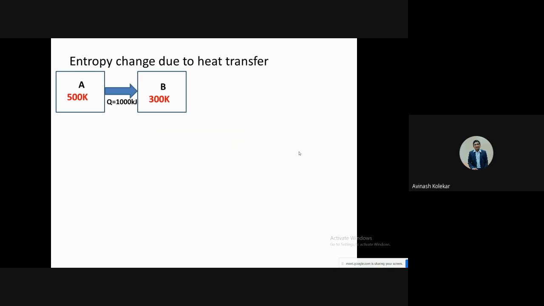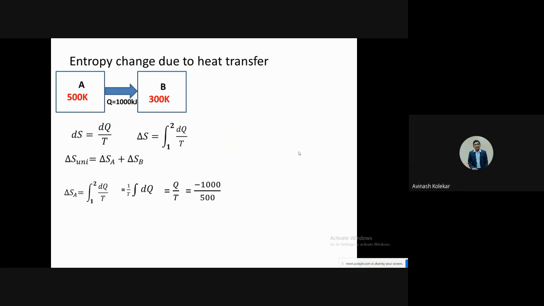Now we have to understand how the entropy change is taking place. For example, if you have a temperature difference of 500 and 300, then you will find that the entropy of A is reducing while the entropy of B is increasing. The entropy of A reduces by 2, while the entropy of B increases by 3.3.